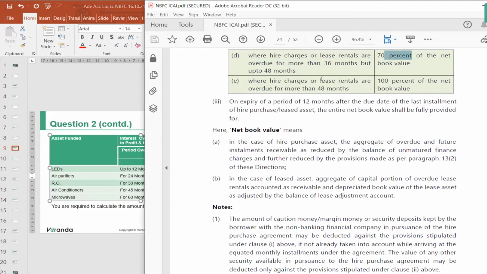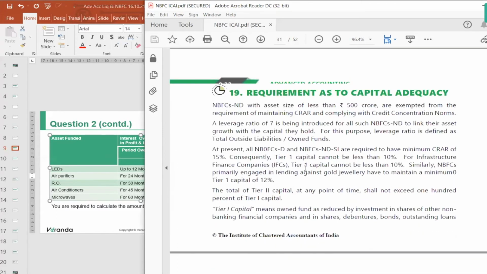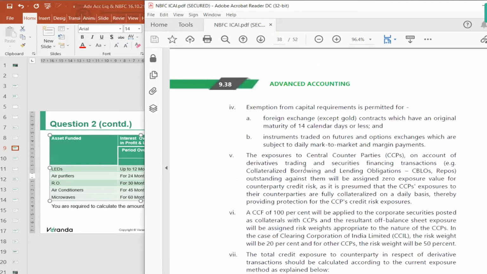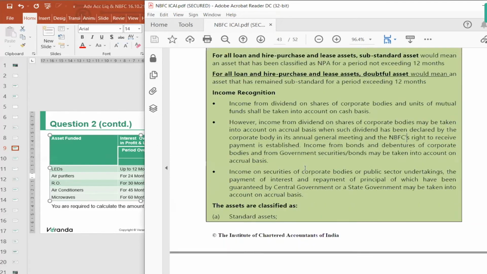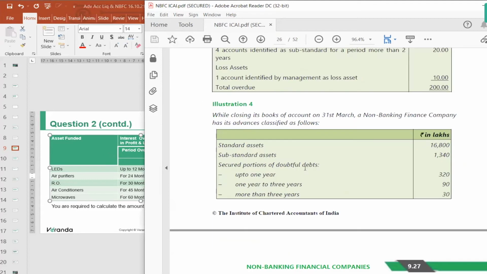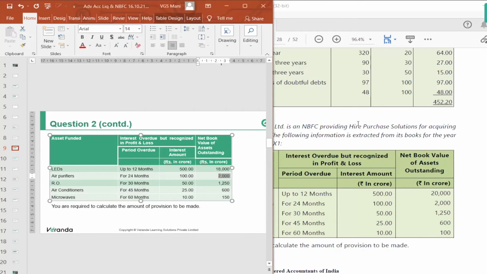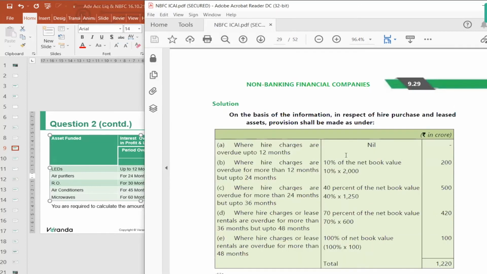More than 48, it is 100%. Just take the net book value into percentages: 10%, 40%, 70%, 100%.